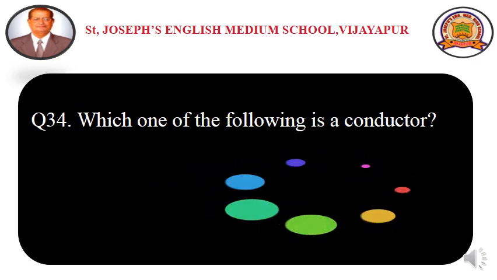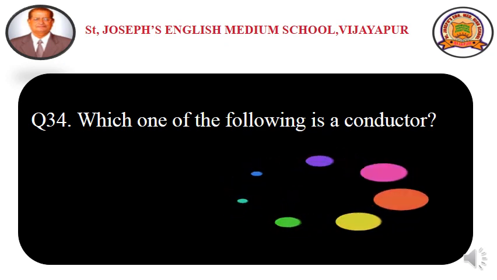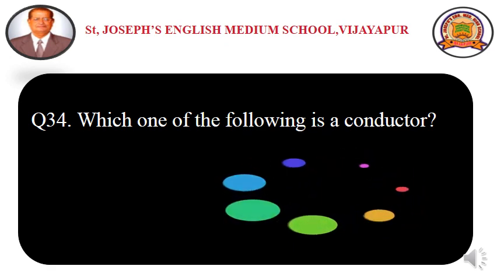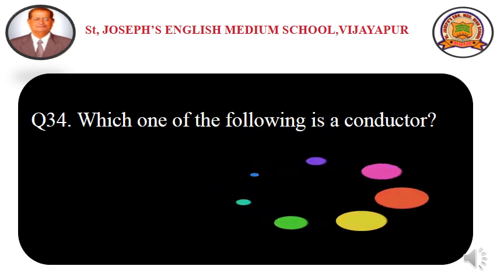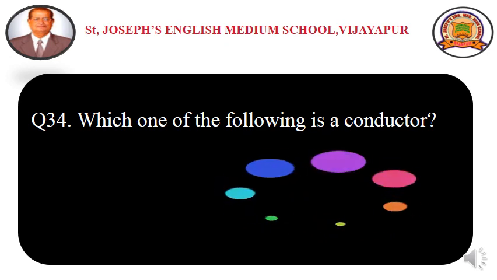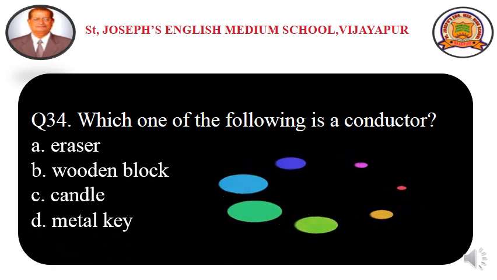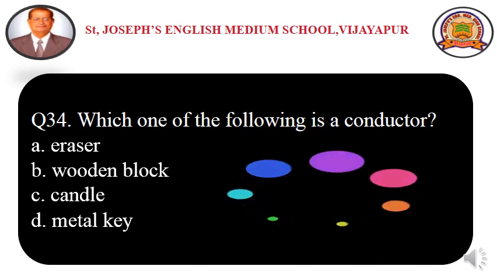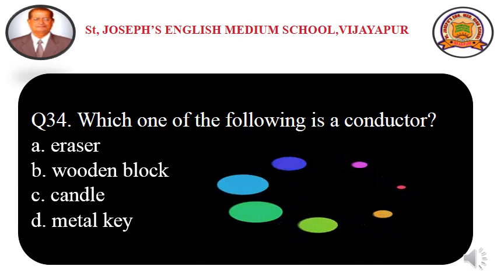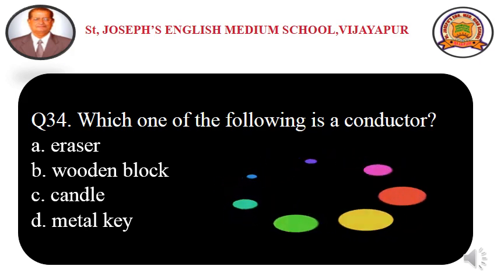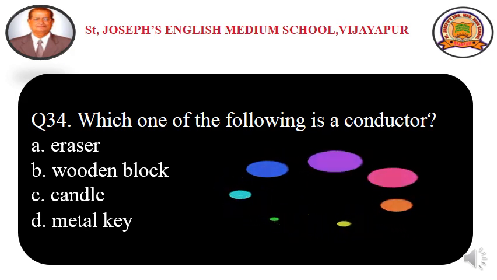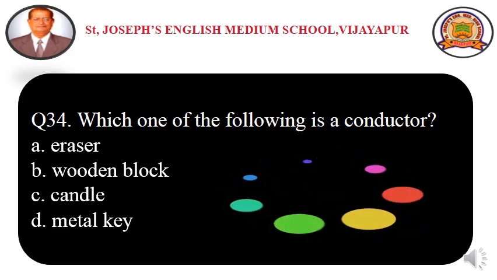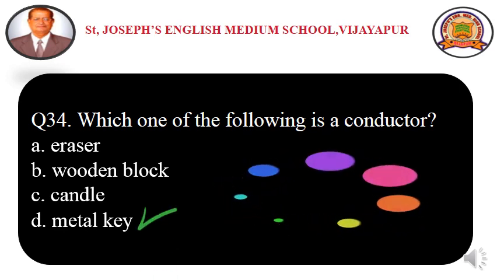Question number 34. Which one of the following is a conductor? Already you know the meaning of conductor. Objects or materials which allow electricity to pass through them are called conductors, right? Here the options are option A eraser, option B wooden block, option C candle, and option D metal key. Eraser, wooden block and candle are all bad conductors of electricity. They are called insulators. So option D, metal key, is the correct option.